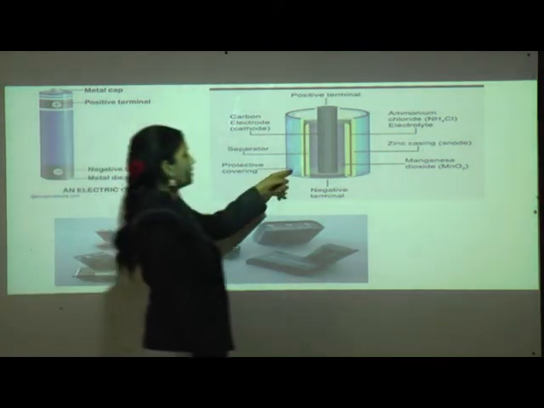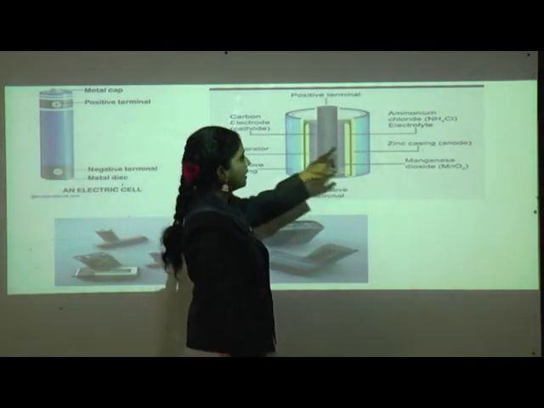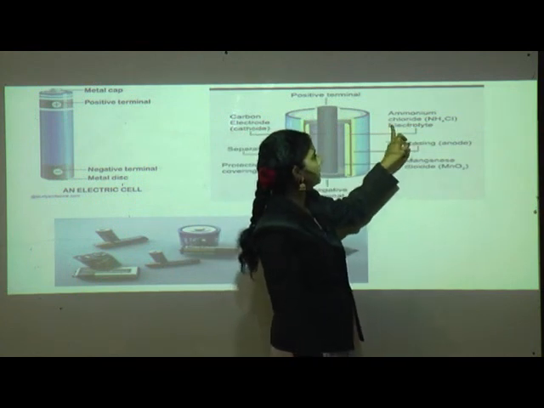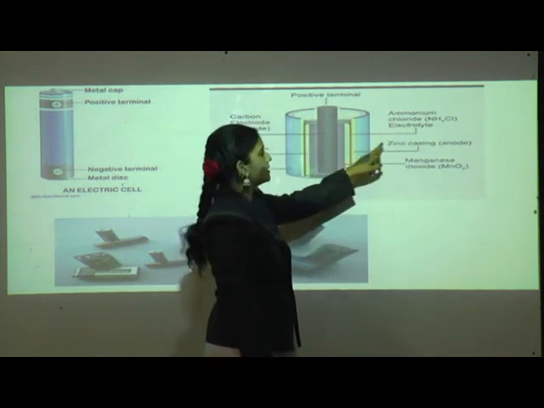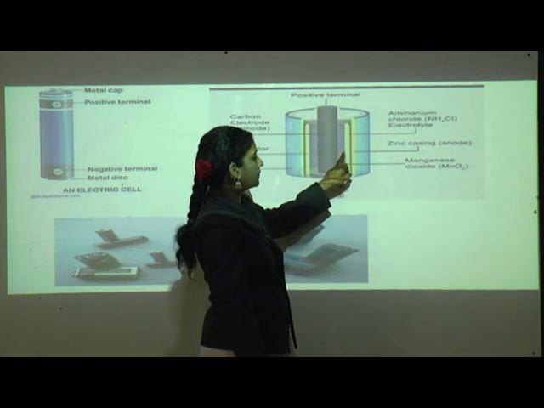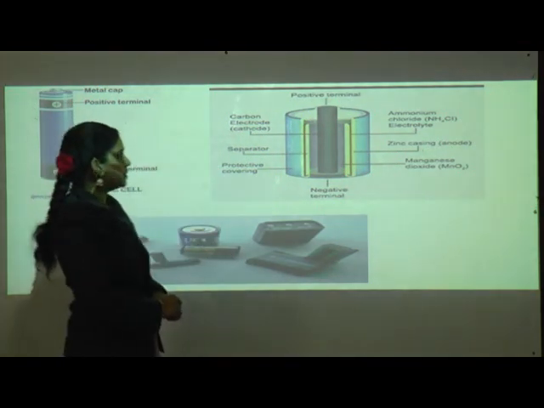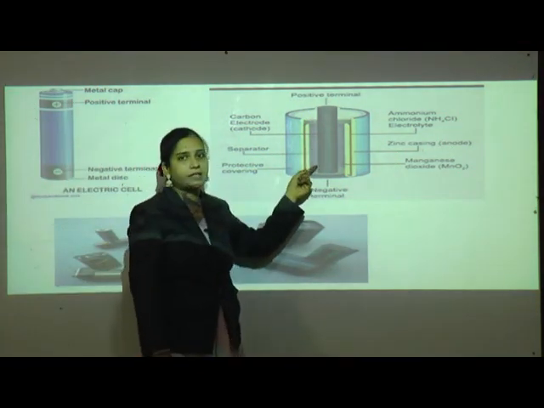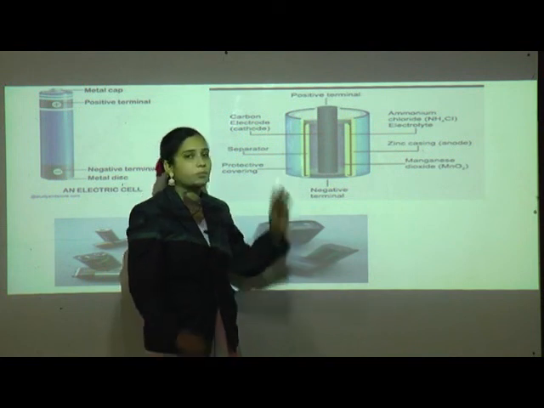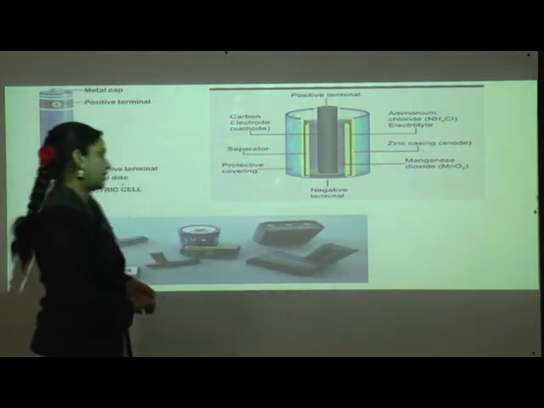This one is the covering. Then ammonium chloride, that is the electrolyte, the zinc casing anode and manganese dioxide. So these are the chemicals in the electric cell which produce the electricity.